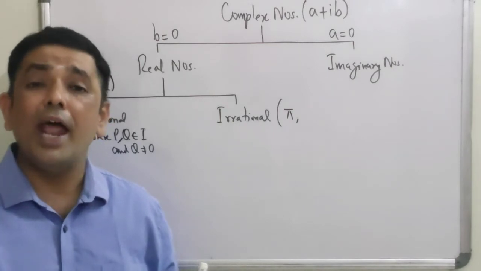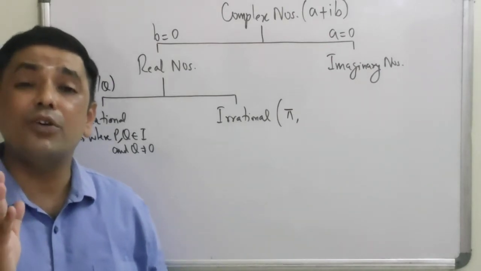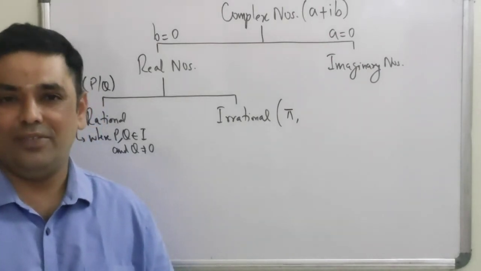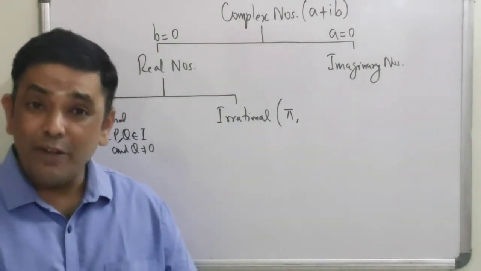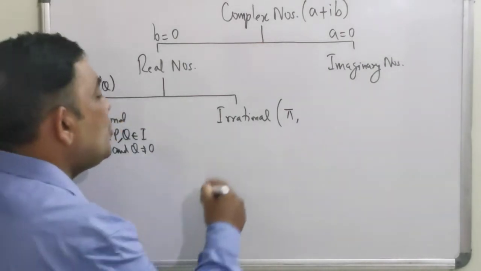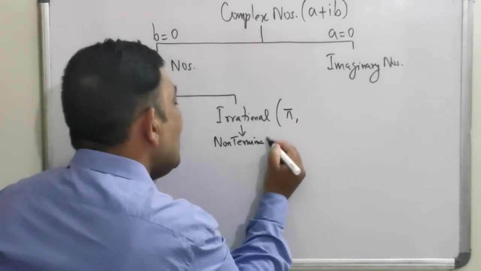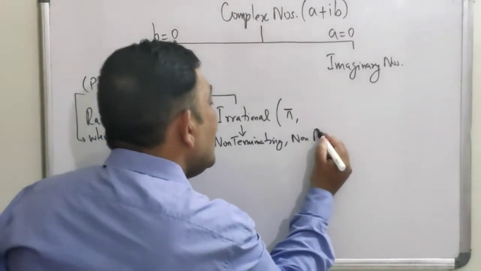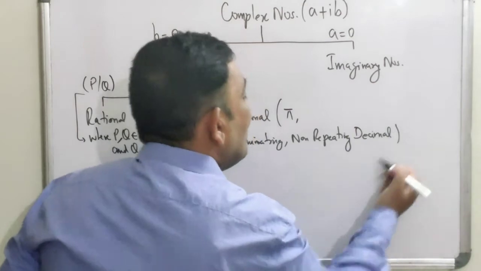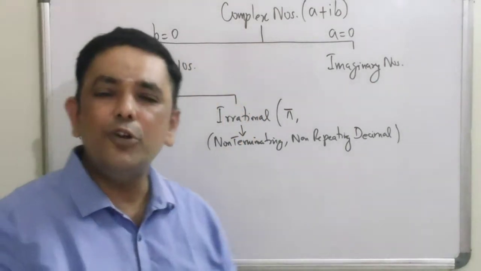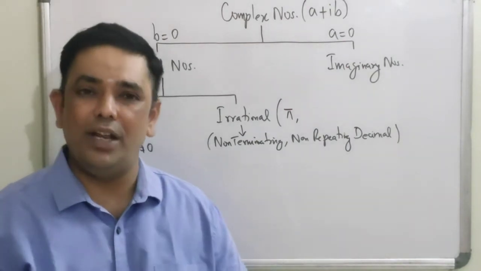3.1415 and so on. And you know what? There are people who have calculated the value of pi up to 22 places of decimal, and it is still going on. It happens to be the research work of many people. Okay? Therefore, what I am actually trying to tell you is, pi is a non-terminating, non-repeating decimal. And therefore, when I say that today it has been done up to 22 places, it is going to continue, because this will never end, because pi is an irrational number.